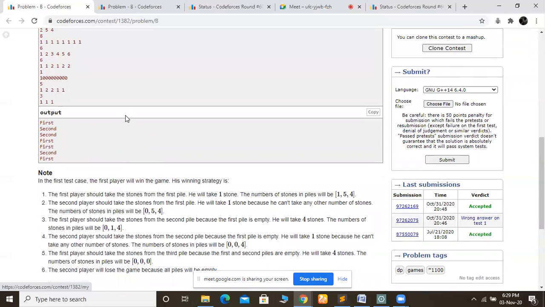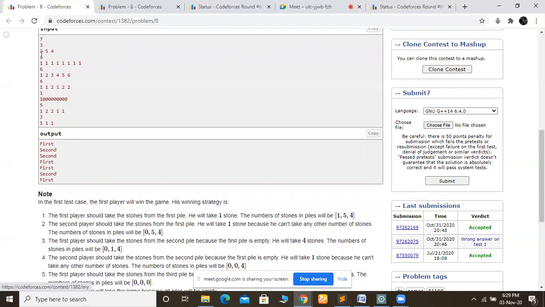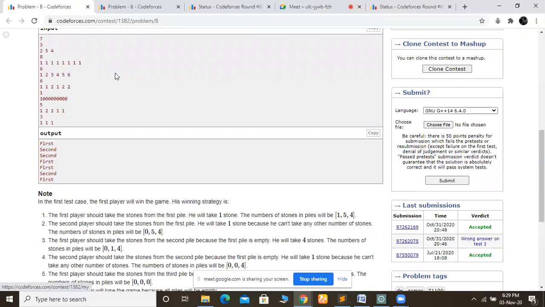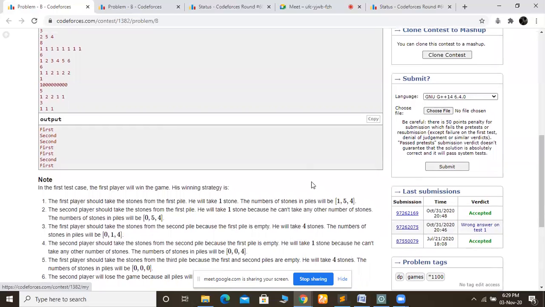So for the first one, we are going to see that there are 2 stones in the first pile, 5 stones in the second pile, and 4 stones in the third pile. So what will the first person do? He will pick one stone. So now we have 1, 5, 4. Now the second person will pick one stone from here. So now it is 0, 5, 4. Now the first person will pick 4 stones from here, and then 1 will be left.